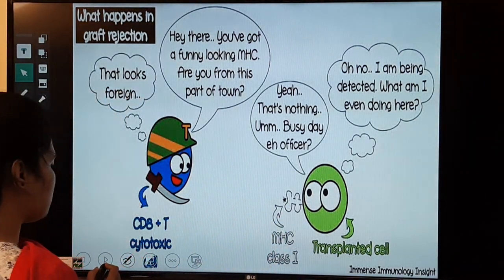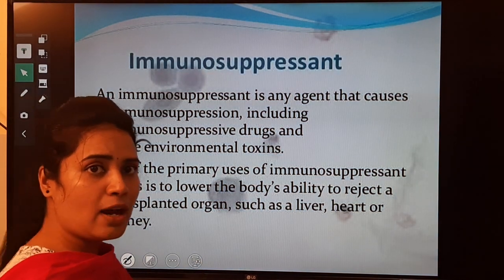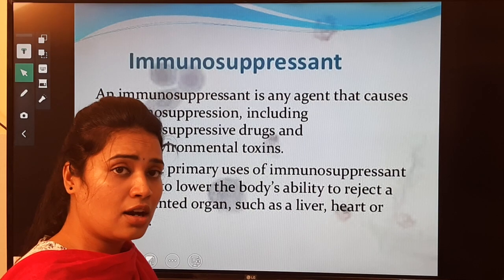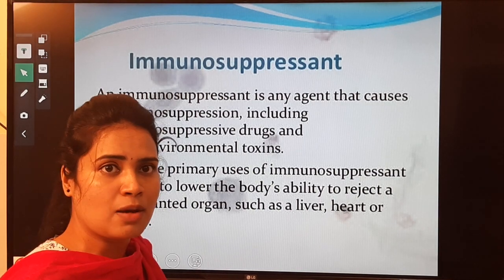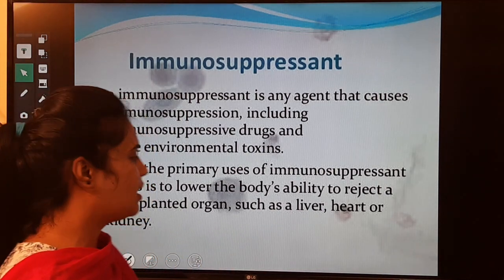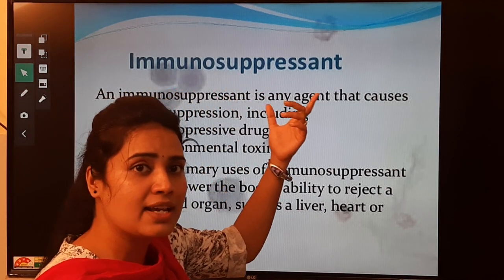Now the kidney has been transplanted, and it should not be destroyed by your own immune system. So the doctor will give certain drugs called immunosuppressant drugs.